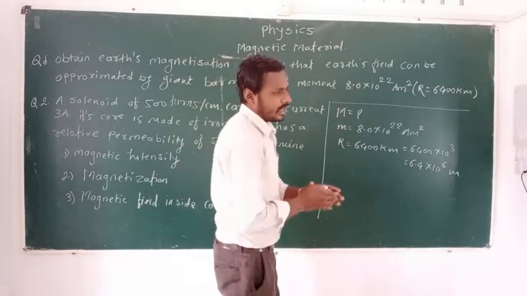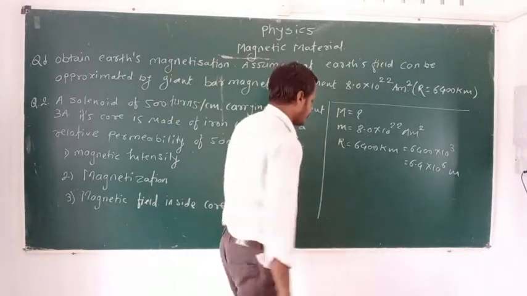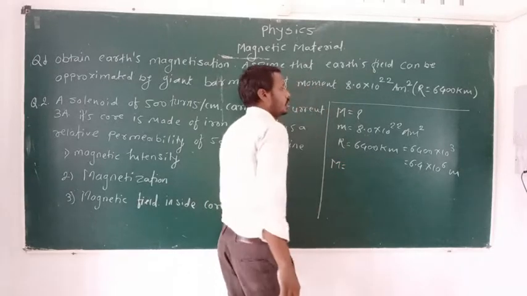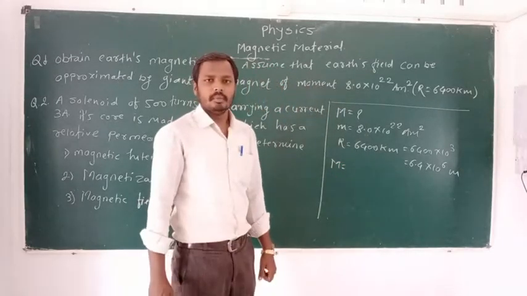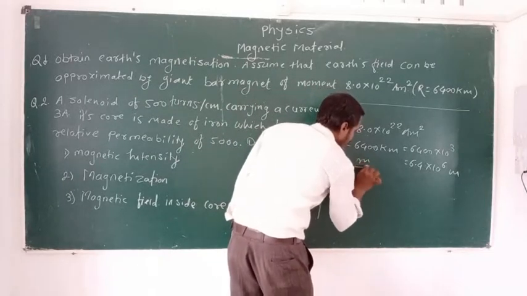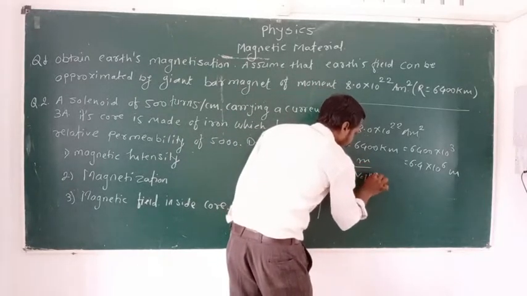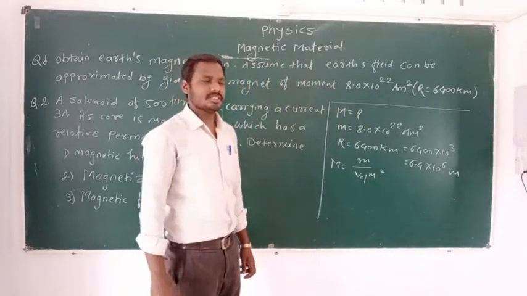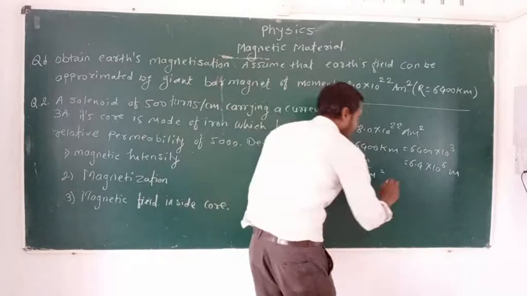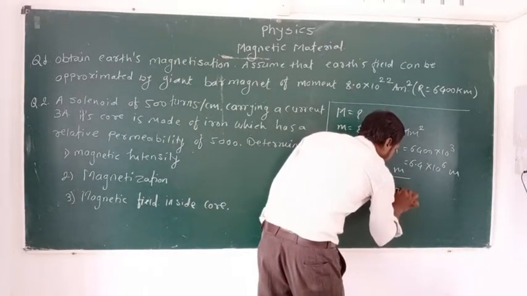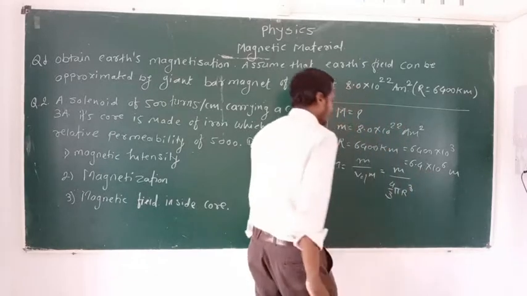By the definition of the magnetization, we know that capital M is equal to magnetic dipole moment per unit volume. Magnetic dipole moment, that is small m, divided by volume. Considering Earth a homogeneous sphere, we can write small m divided by 4 by 3 pi r cube.